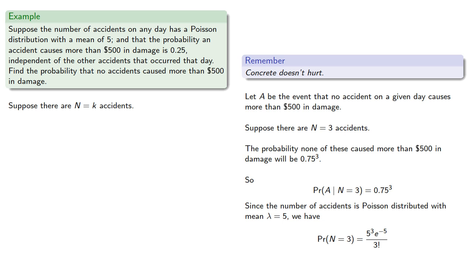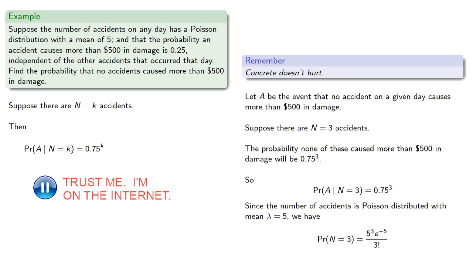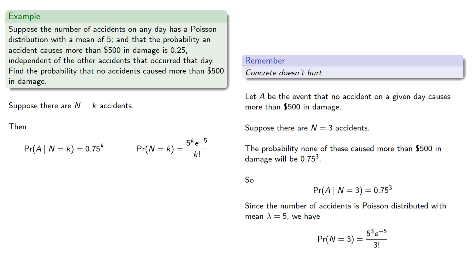So now suppose there are k accidents. Then the probability that none cause more than $500 in damage, given that there are k accidents, is 0.75 to the k. The probability there are k accidents is our Poisson computation. And so the probability that there are no accidents causing more than $500 in damage is the sum of the conditional probabilities times the probability of the condition,